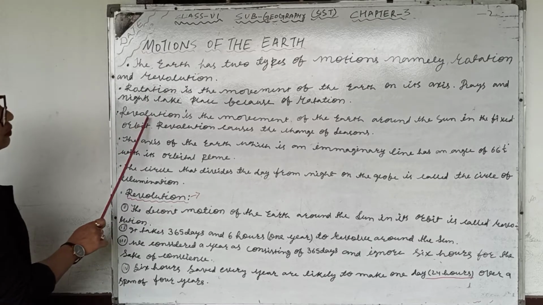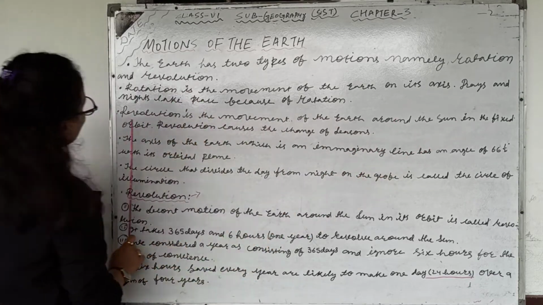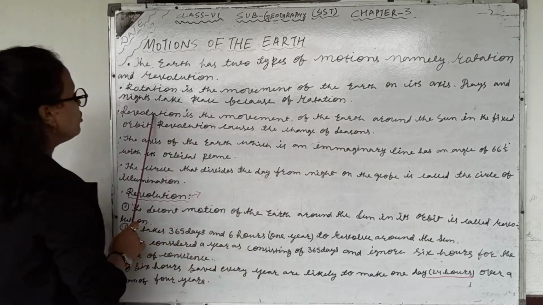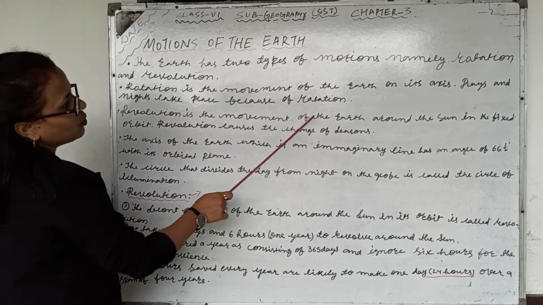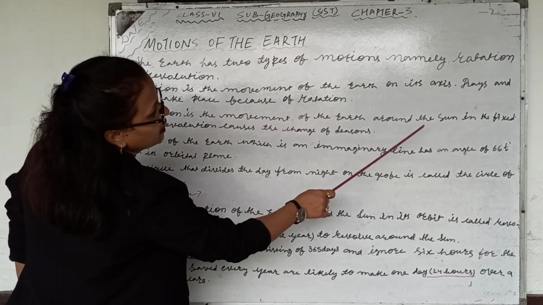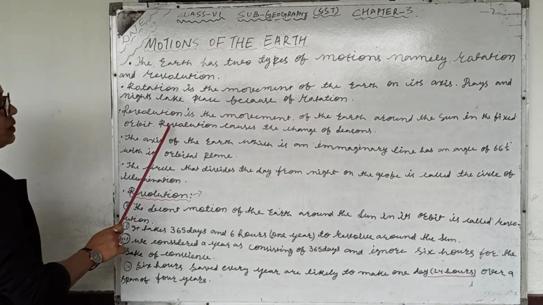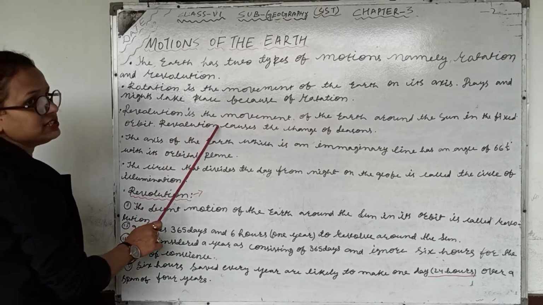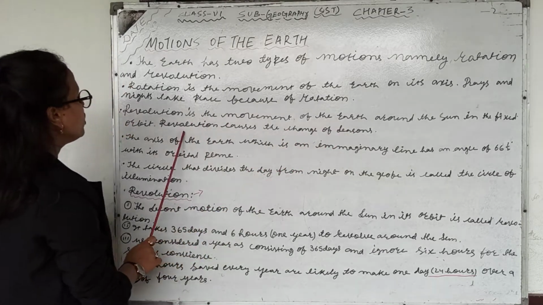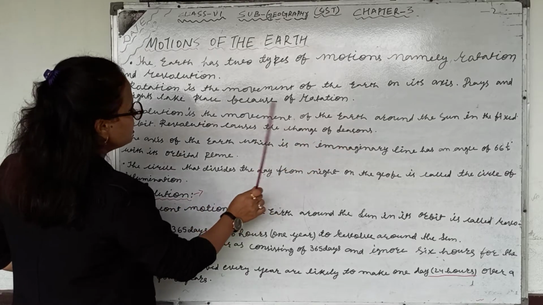Next explanation, revolution is the movement of the earth around the sun in a fixed orbit. Revolution causes the change of season. Revolution should be in a fixed orbit, and the earth is not changing its place. Because of revolution only we are getting different types of season.